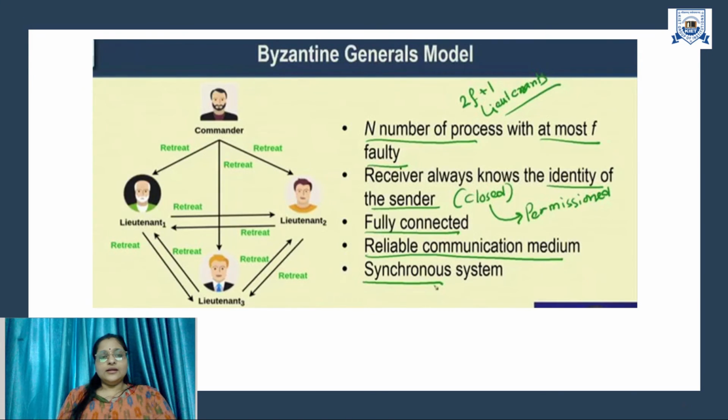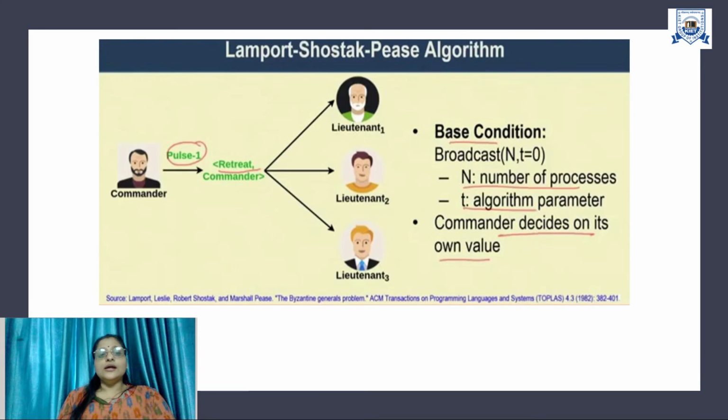Now, on what basis are we deciding consistency and inconsistency? As I said, if there are four peers and one is faulty, the system is consistent. So what is the maximum number of faulty nodes a network can tolerate? For that we have the Lamport-Shostak-Pease algorithm.